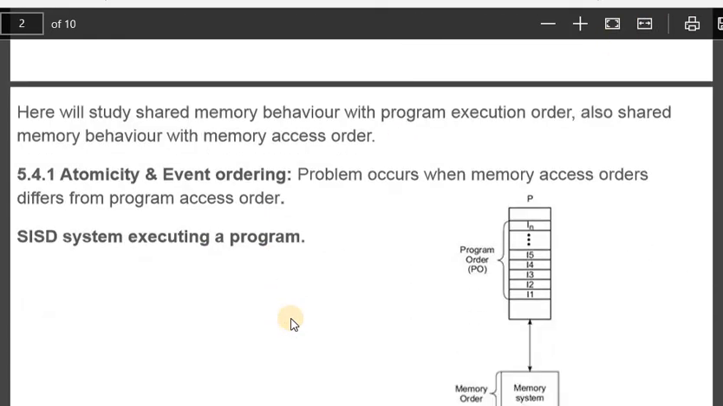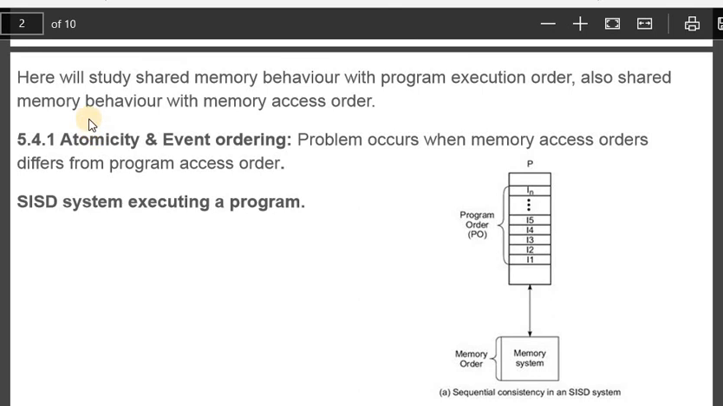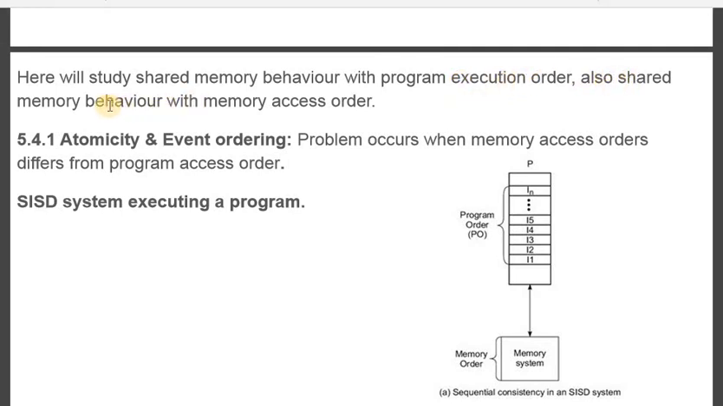So next in this chapter, in this concept, what we are going to study is how a shared memory behaves with respect to program execution. Also, the same shared memory, how it behaves with respect to memory access order.